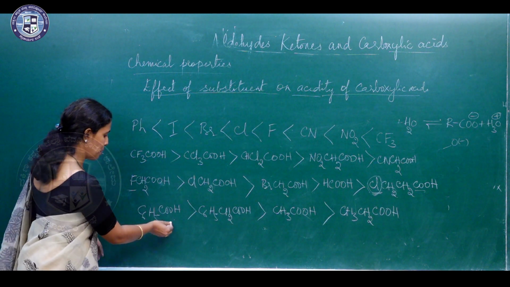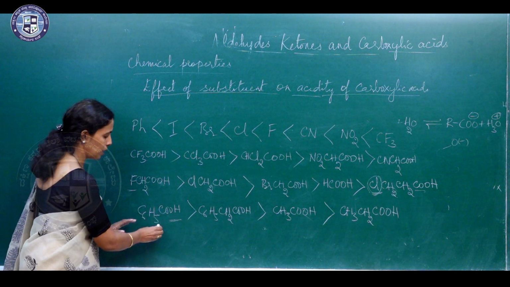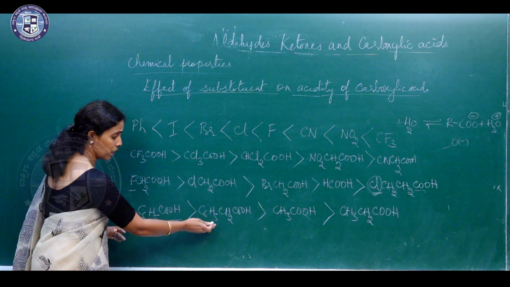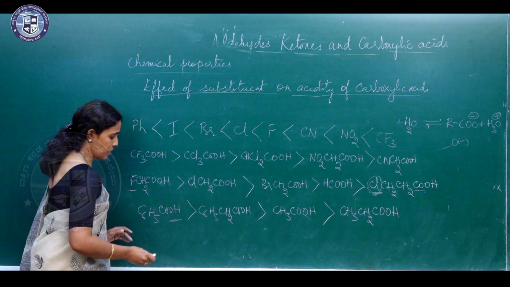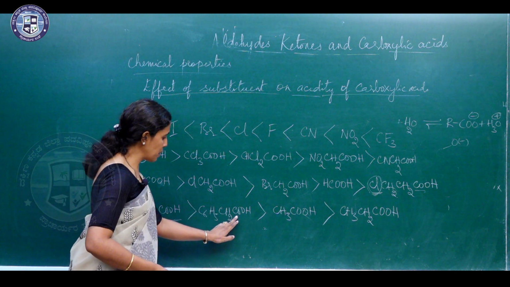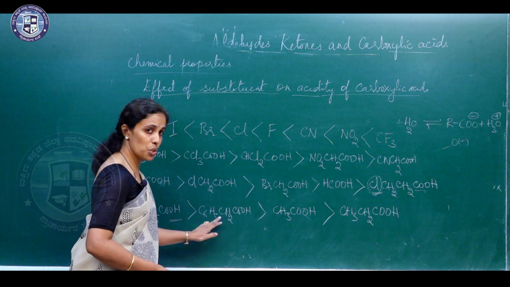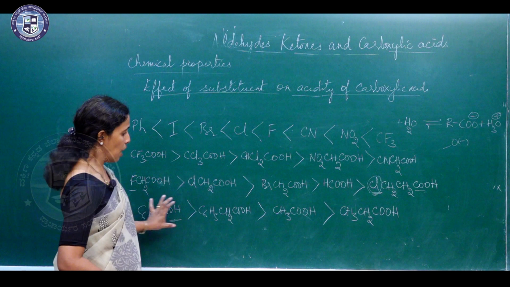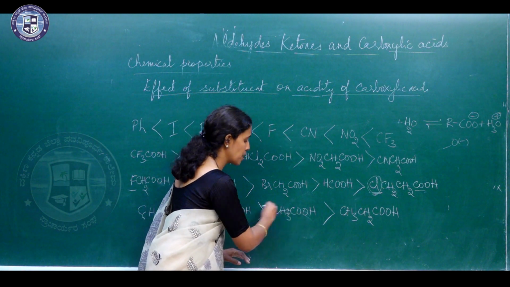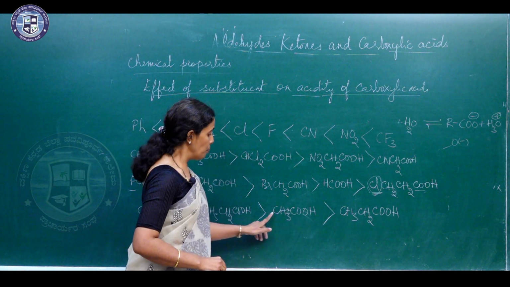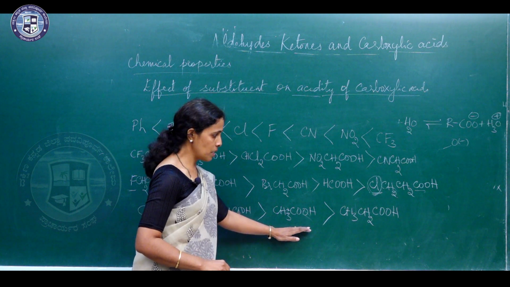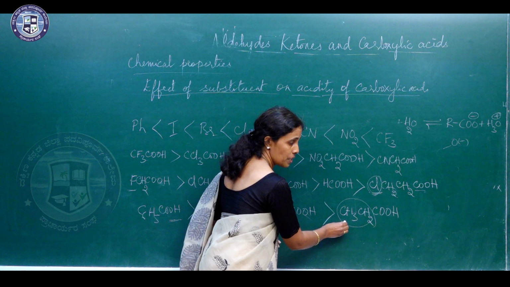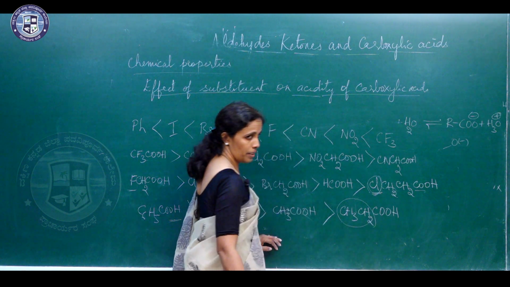So, phenyl group is attached to a carboxyl group here. It is less acidic when compared to all this, but more acidic than phenylacetic acid. So, again the phenyl group is away from the COOH group, there is a CH2 group in between these two. So, acidity decreases when compared to this, and here we have a methyl group which is electron releasing. So, that is why the acidity decreases. This is again an alkyl group which is again electron releasing, and hence the acidity decreases.